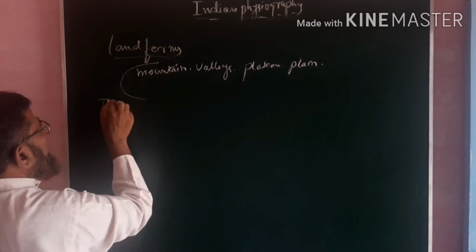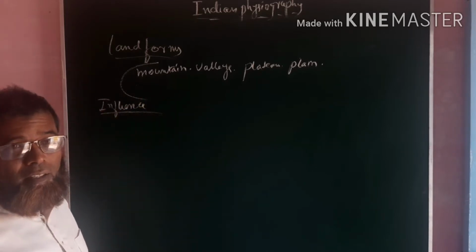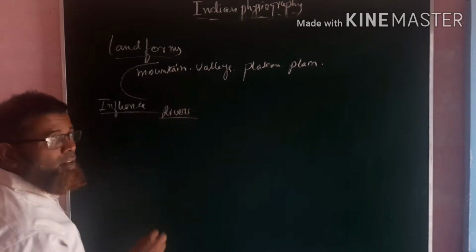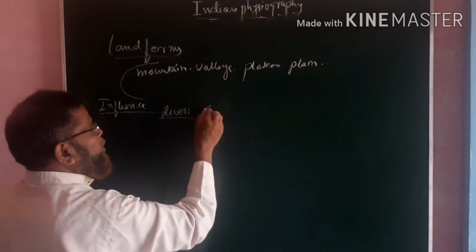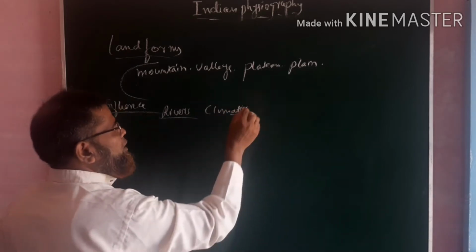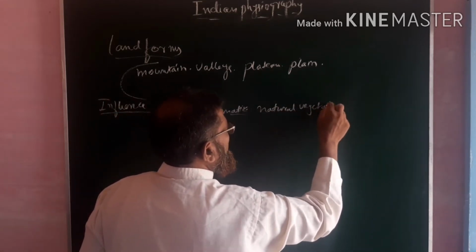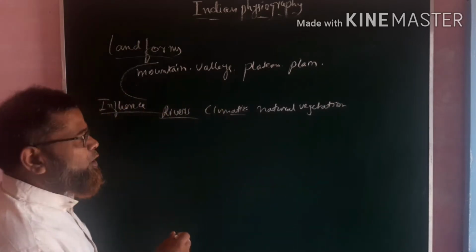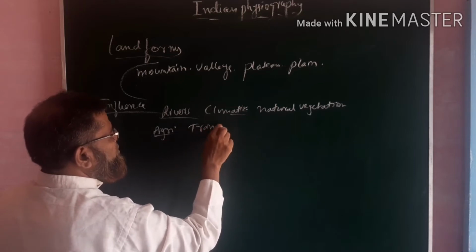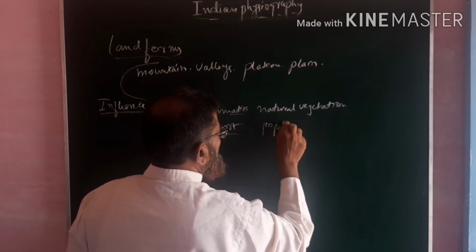Upon what factors do they influence? The landforms influence what factors? Particularly, they influence the other physical features like rivers, and even the climatic conditions of India, and even the natural vegetation or the forest of India, and even the agricultural practices, transport system, and the population.